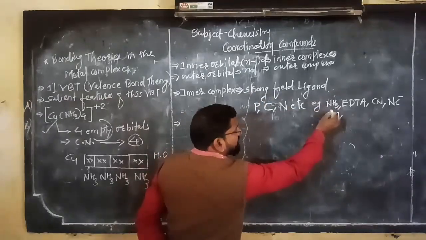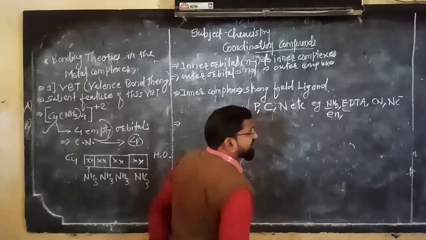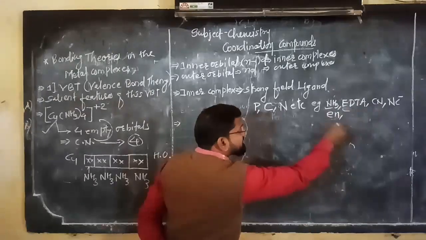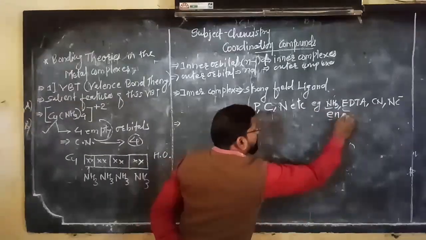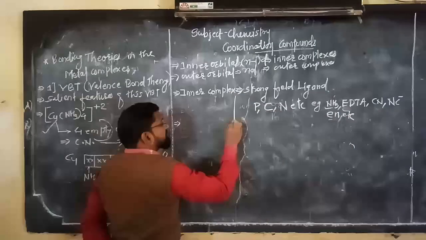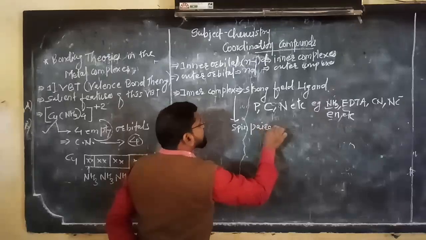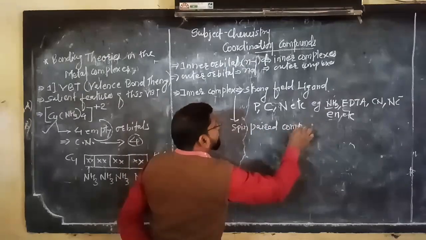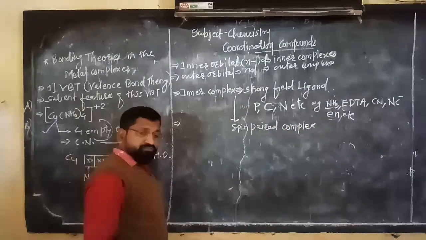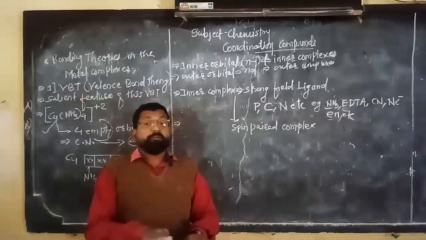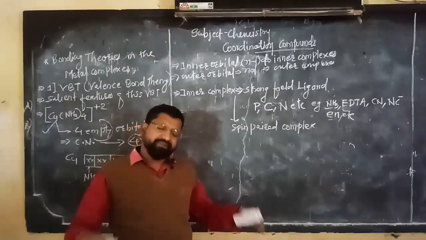So what are the examples? Ammonia, EDTA, cyanide (CN minus), isocyanide (NC minus), ethylene diamine, etc. Then such a type of complex is also called a spin paired complex. Which complex? Spin paired complex. Why? Because there is a pairing of electrons against the rule. I will explain it later.